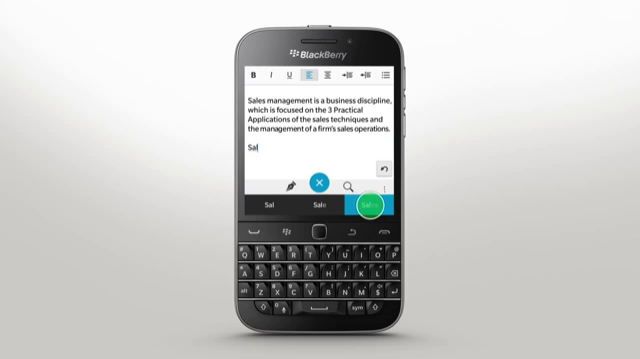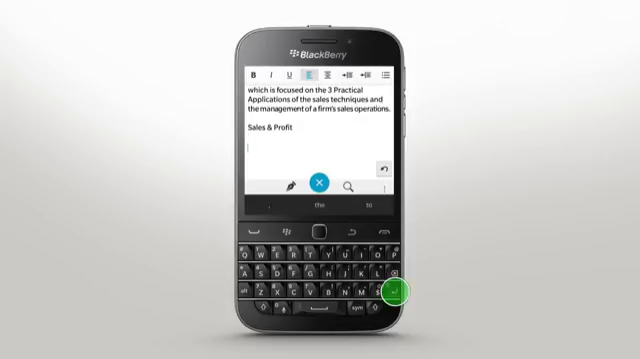The BlackBerry keyboard already does so much for you, why not let it do it all? Touch and hold the microphone key, wait for the beep, and then say what's on your mind and watch the magic happen.